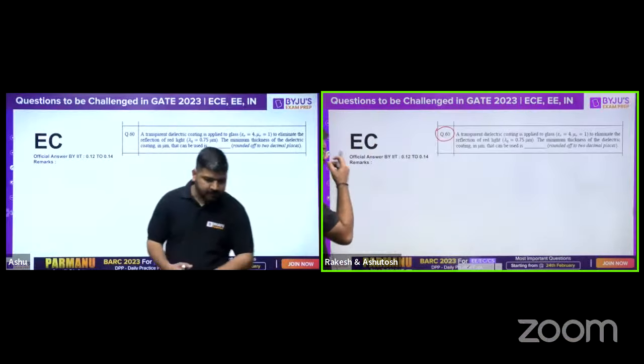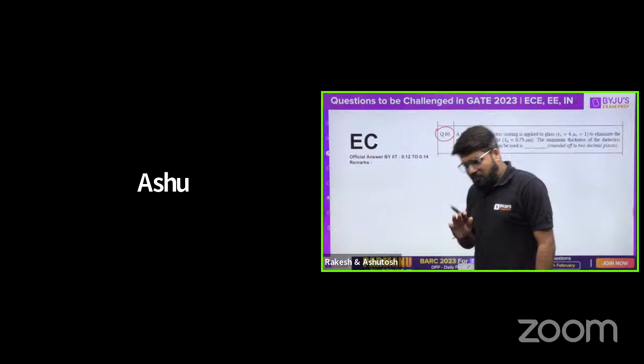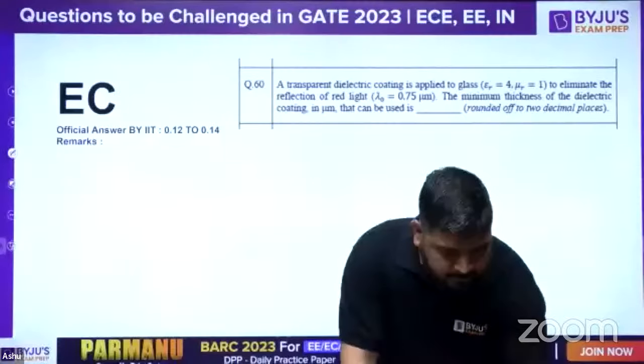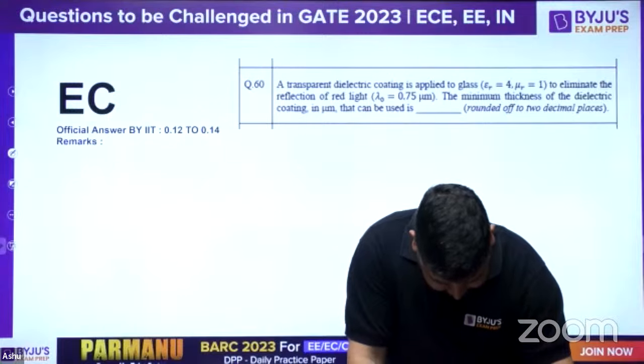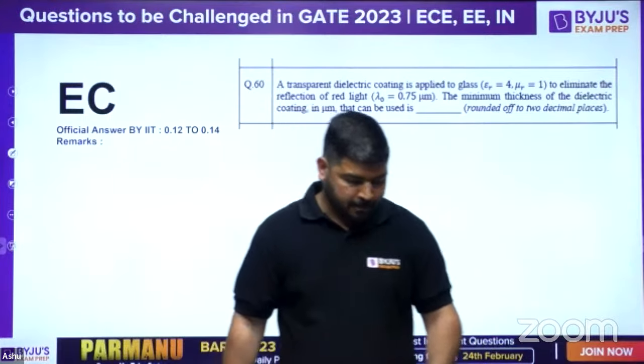Okay. So guys, yes, if you just see, this is a direct question from David Cheng. Why have me and Ashu sir brought this? The answer given is 0.12 to 0.14. The answer can come up as 0.133 micrometer. But if we assume normal incidence, if we assume that the red light is normally incident, then definitely. But where is that? Whether it is normal incidence or not?